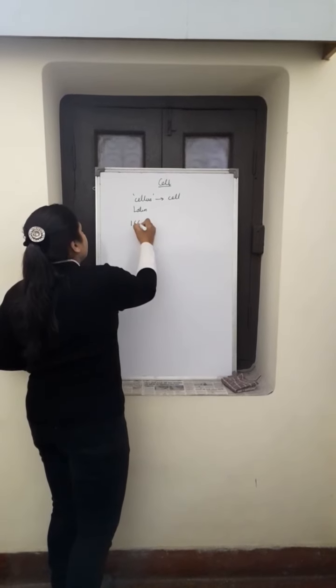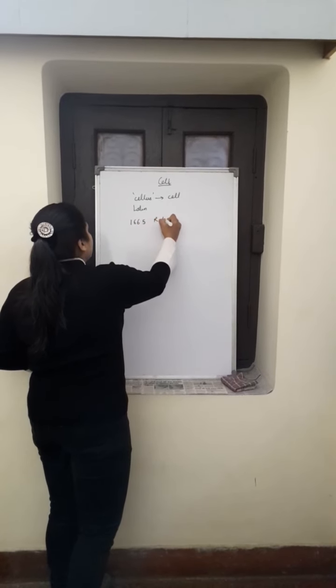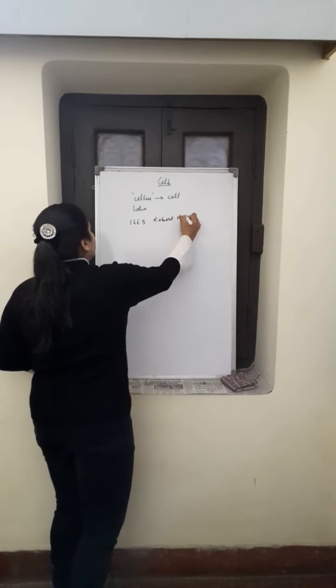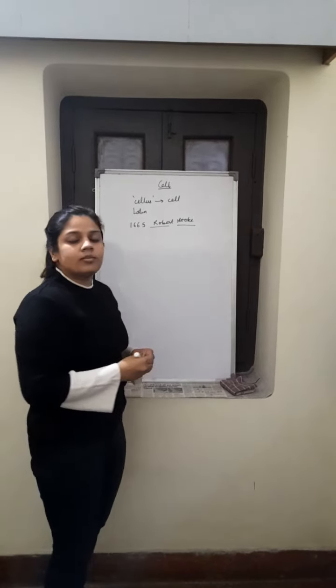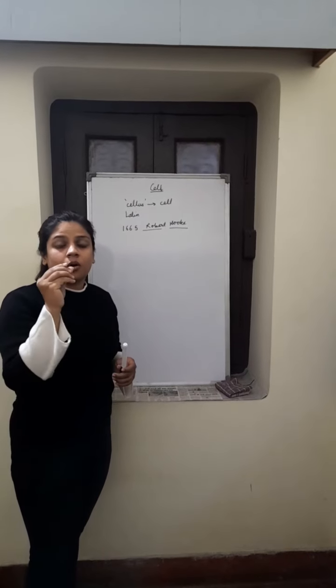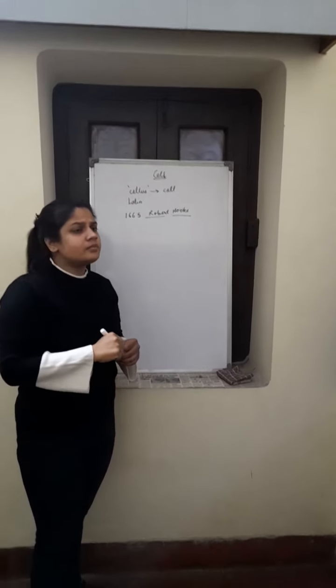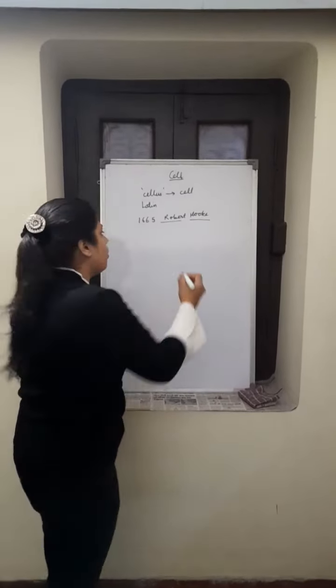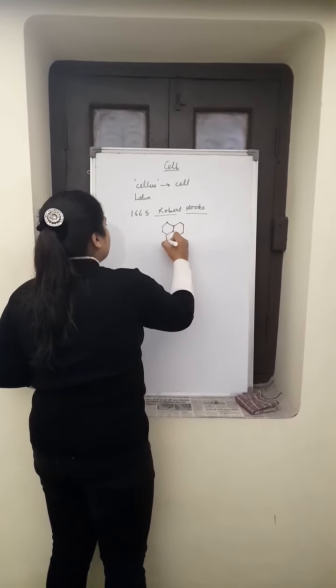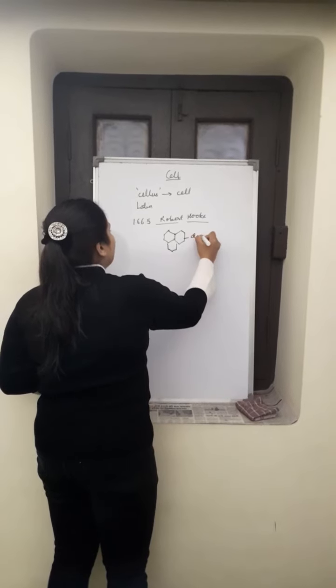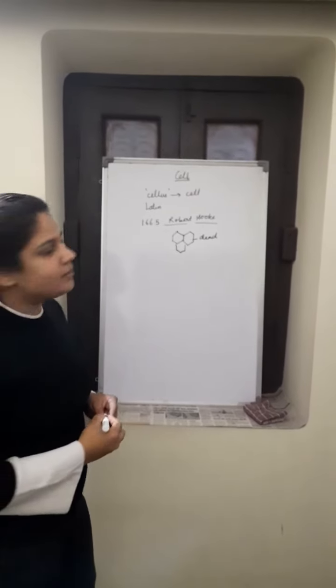In 1665, this is important, Robert Hooke observed the bark of a tree, the cork, under the microscope. He saw honeycomb-like structures. These were actually the dead cell walls of the plant cell.